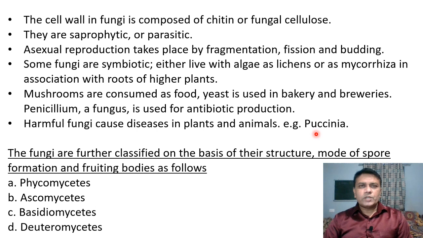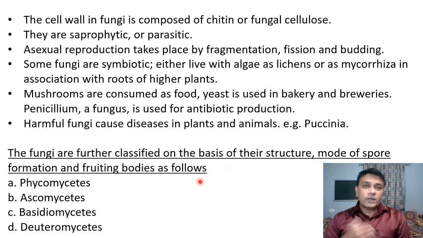So here we have seen the general characters of the kingdom Fungi. Now fungi are further classified on the basis of their structure, mode of spore formation and fruiting bodies.